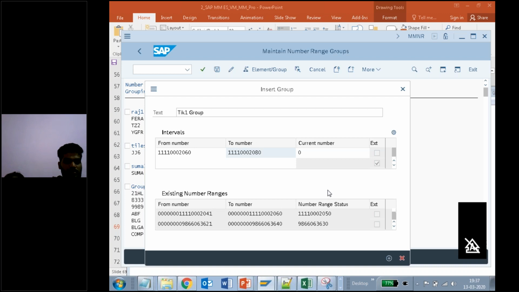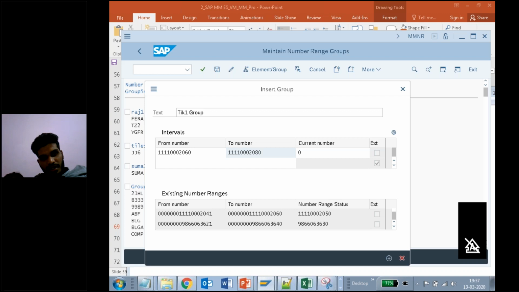If you use long number ranges, they will be occupied by you and wasted, because hardly you use 1 or 2 materials. After that you don't use it, and you are occupying it, so I cannot tell the next batch of people; I should search for the number again. That's the reason we give very small number ranges here for learning purposes.